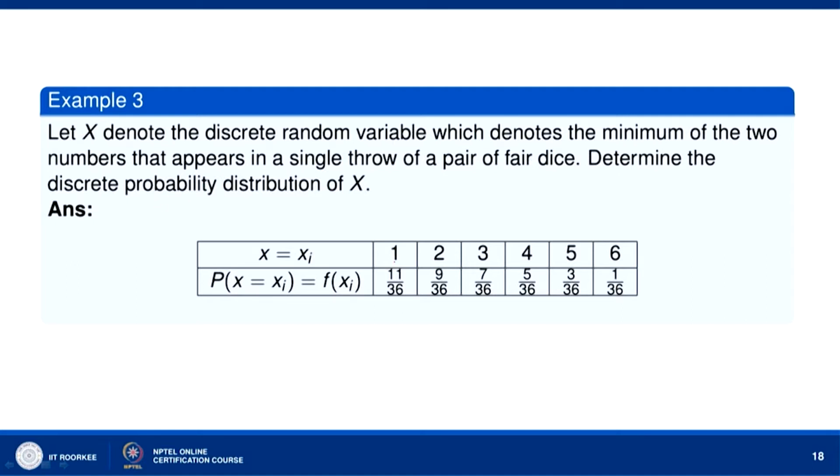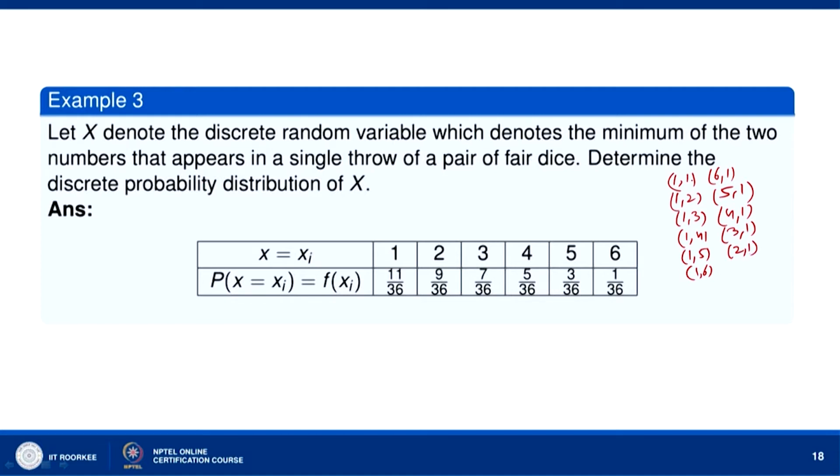So, the minimum of the numbers on both dice is 1 in how many cases? 1 1, 1 2, 1 3, 1 4, 1 5, 1 6, and then 6 1, 5 1, 4 1, 3 1, 2 1; 1 1 we have already taken.